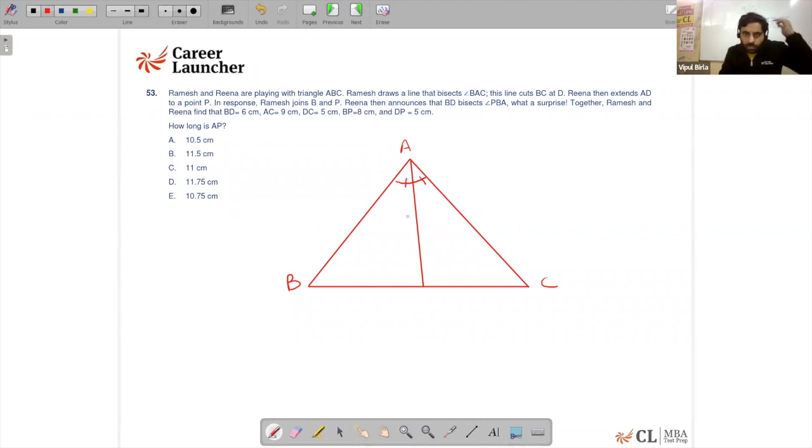And this line cuts BC at D, so this point is D. Ramesh did this. Reena then extends AD to a point P. In response, Ramesh joins BP. So now what Reena does is just extend it.